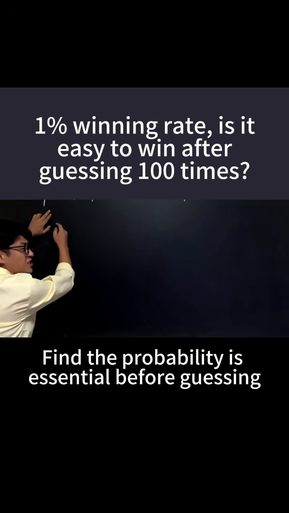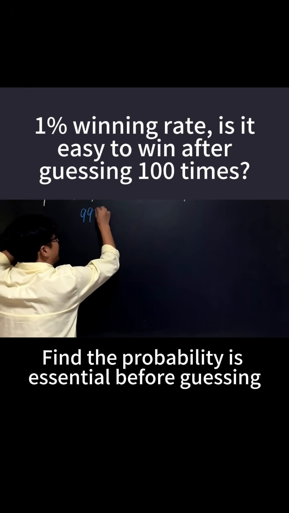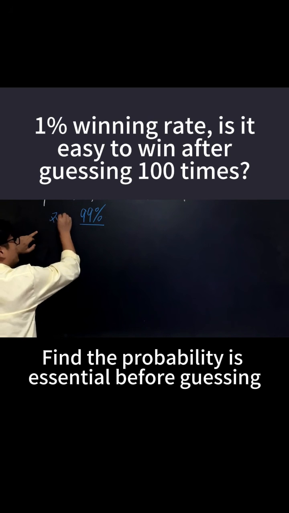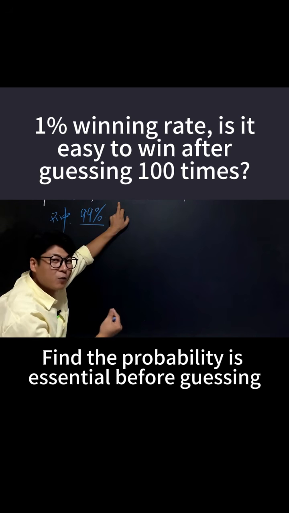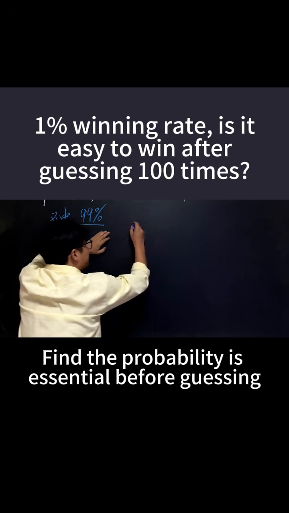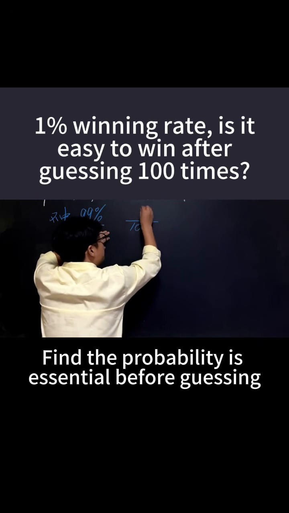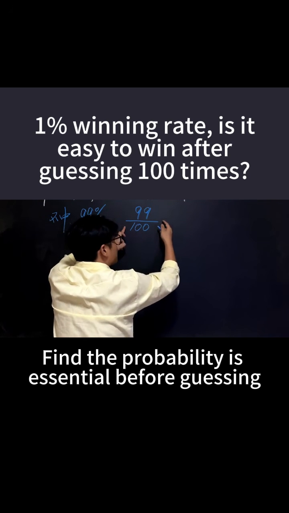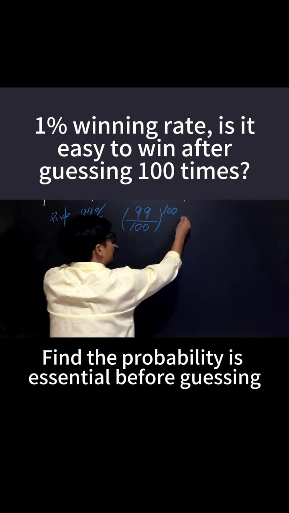Let's see why. If the winning rate is 1%, that means the probability of not winning is 99%, right? The probability of not winning is 99%. So here's the question. If you guess 100 times, what's the probability of not winning at all? How do you calculate the probability of not winning 100 times? It's just 99% each time. Multiply 99% by itself 100 times, or in other words, raise it to the 100th power.